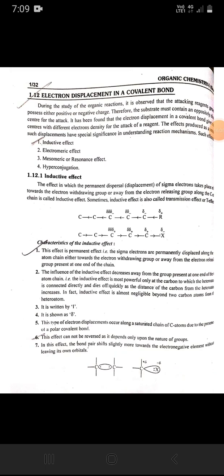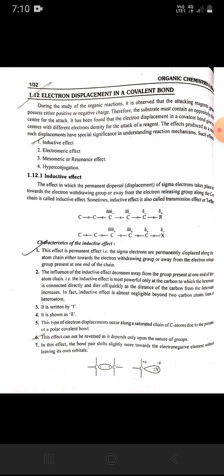Such effects are: first one is inductive effect, second one is electromeric effect, third one is mesomeric or resonance effect, fourth one is hyperconjugation. Inductive effect: the effect in which the permanent displacement of sigma electrons takes place either toward the electron withdrawing group or away from the electron releasing group along the carbon atom chain is called inductive effect. Sometimes inductive effect is also called transmission effect or T effect.